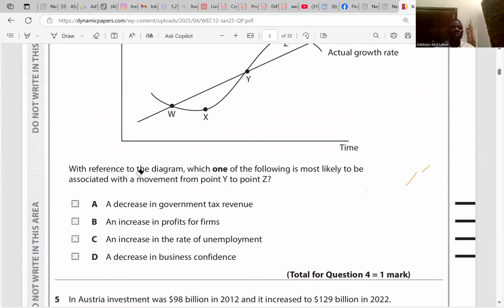An increase in the rate of unemployment: if the rate of unemployment increases, it means there are unemployed resources. That's a negative output gap. A decrease in business confidence will reduce output, so it is not D. So the answer is A.